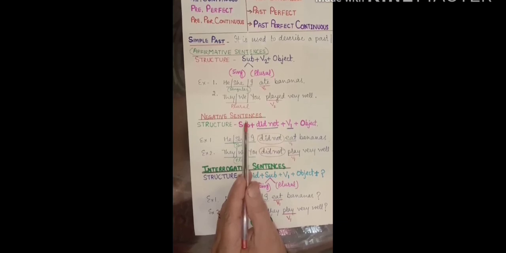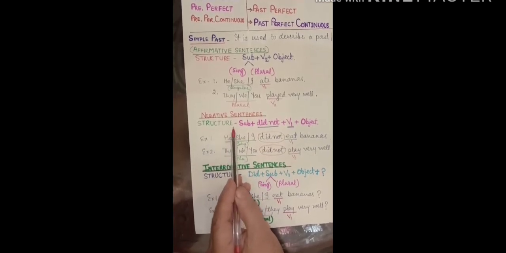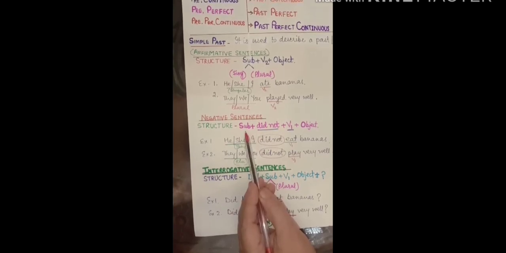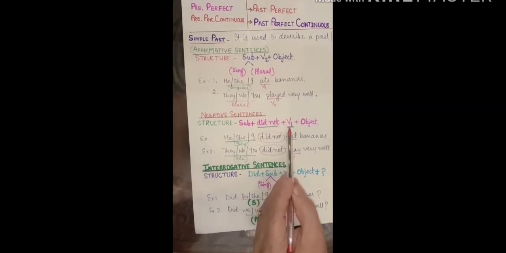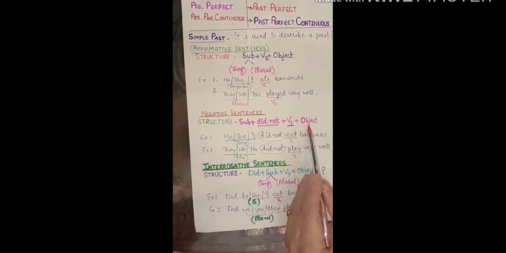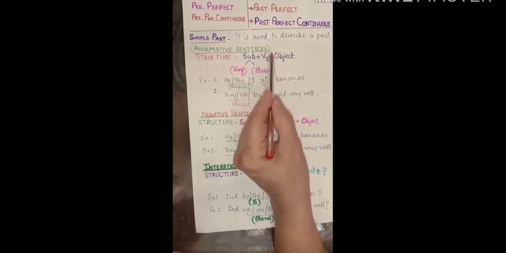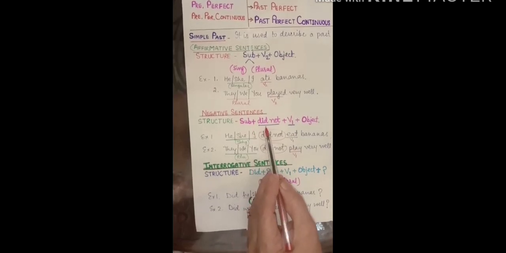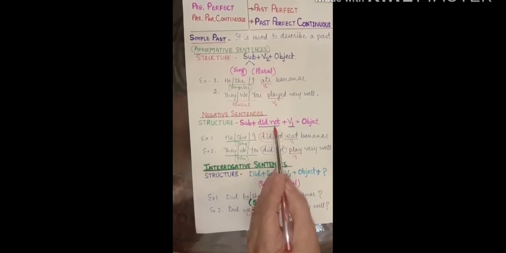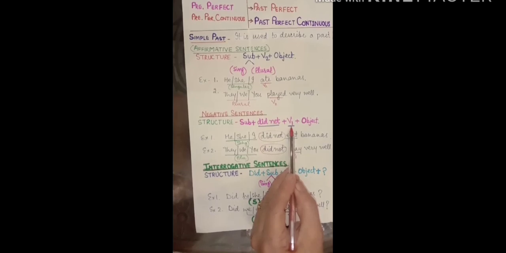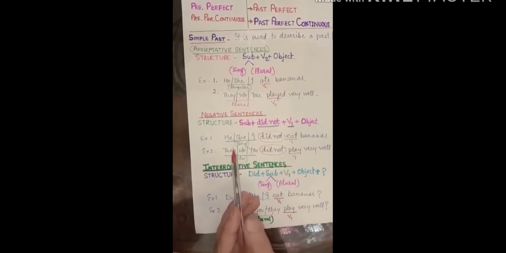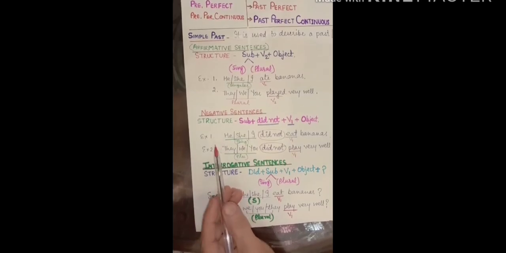Negative sentences. The structure of a negative sentence you have to learn very carefully: subject, did not, first form of verb, and object. For affirmative sentences, we have been using second form of verb, but when we make a negative sentence, we will use did not and first form of verb. Second form is used only and only in simple affirmative sentences.